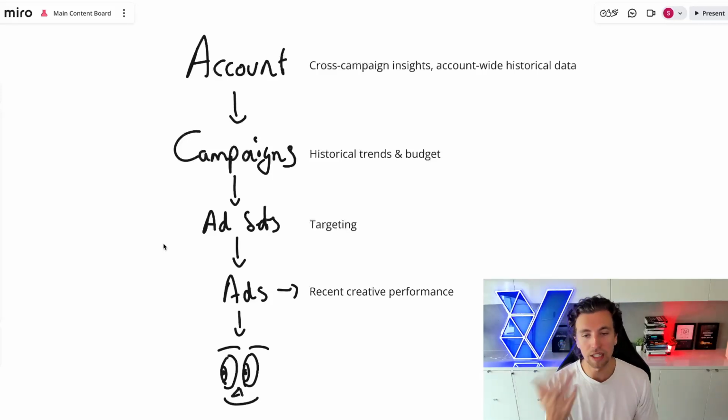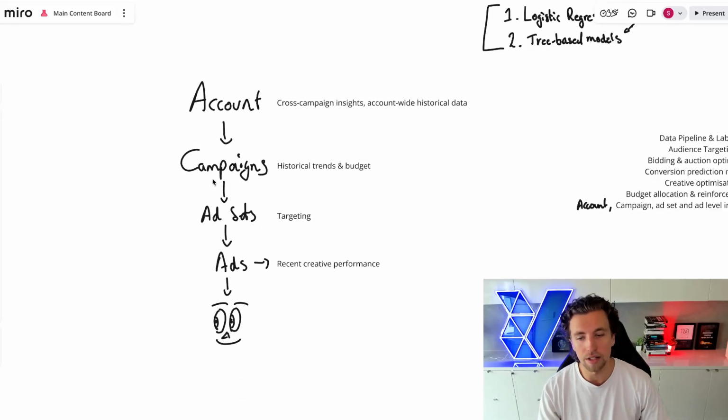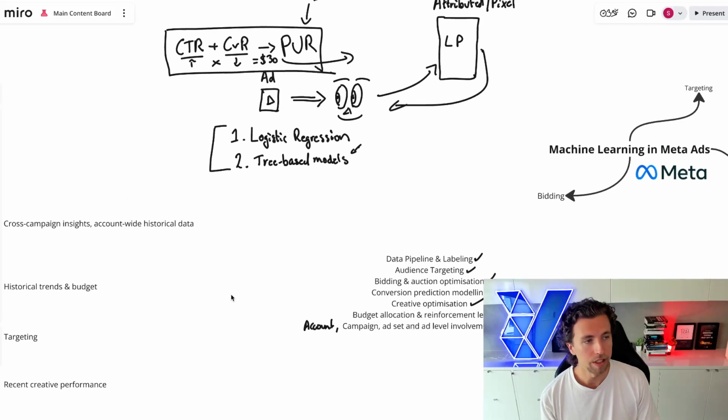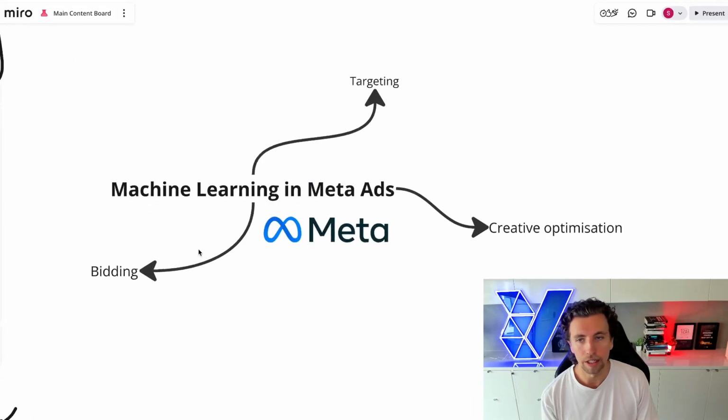Now, Advantage Plus just skips that, and I'm pretty much of the belief these days that ABOs and CBOs are kind of skipping that as well. And they're doing a lot less of this very broad, cold targeting, go after anyone, and then reinforce on the data. And they're just right out of the gates going after people that are high intent anyway. It's using the account level data to get to the right people quite quickly. And so that's hopefully everything that you need to know about machine learning in Meta ads.